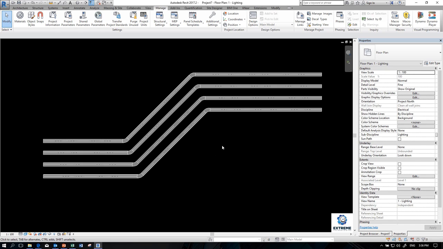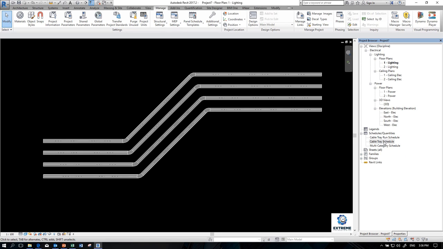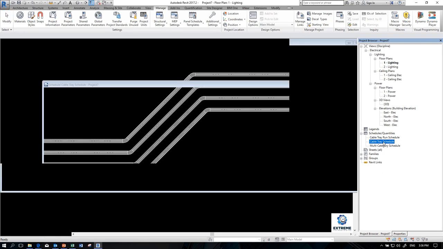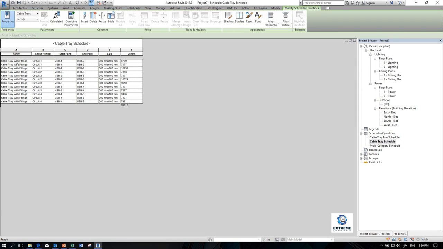So now we have to go and check the schedule. I created a cable tray schedule which consists of all these parameters: name of the family and circuit number, start point, end point, size and length. So here is the total. This is the overall schedule which consists of circuit 1, 2, 3 and 4.